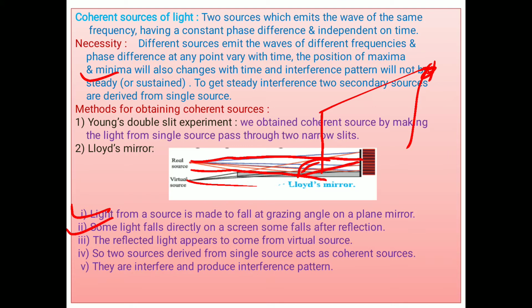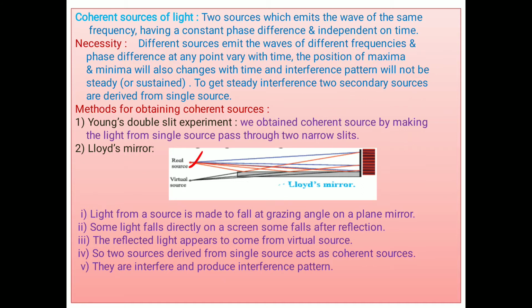One is a direct source, direct light is coming. Another one is a reflected light, which appears to come from here. Look at the things like this. We get two sources: this is the real source and this is the virtual source. This light appears to come from here. So two sources derived from the single source act as coherent sources, and they interfere and produce a stable, steady or sustained interference pattern. Okay, this is the Lloyd mirror method to obtain the coherent sources.